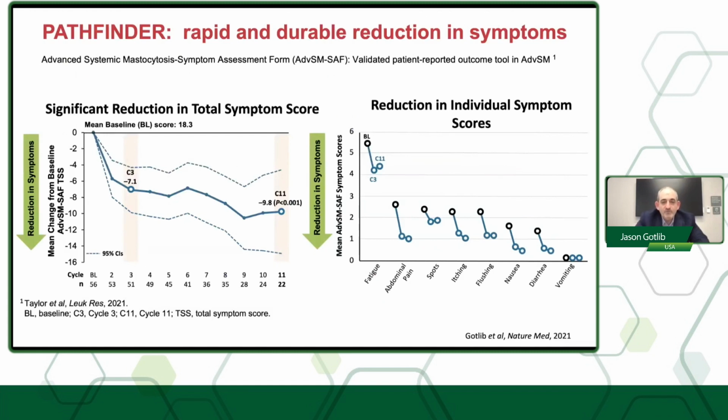Now, all these findings of tryptase levels and bone marrow mast cells going down, skin lesions improving are very important, but also important is how patients' symptoms are doing. And you can see here, using a validated instrument, the Advanced Systemic Mastocytosis Symptom Assessment Form, a substantial reduction in symptoms, for example, over 11 cycles, and on the right, reductions in individual symptom scores, including, for example, fatigue, abdominal pain, skin spots, itching, flushing, and nausea and diarrhea.